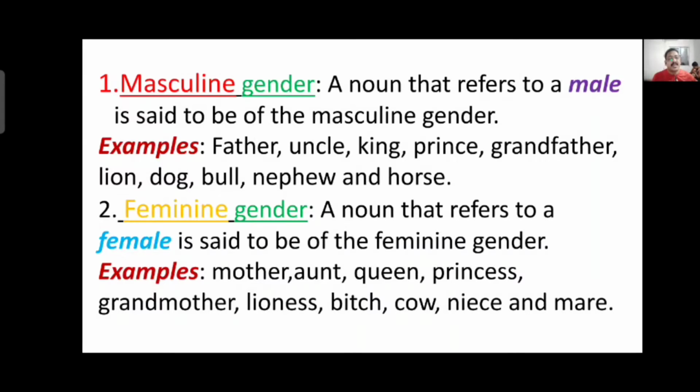Father is male, mother is female, uncle, aunt, king, queen, prince, princess, grandfather, grandmother, lion, lioness, dog, bitch, bull, cow, nephew, niece, horse, mare. These I told you about both masculine and feminine gender.